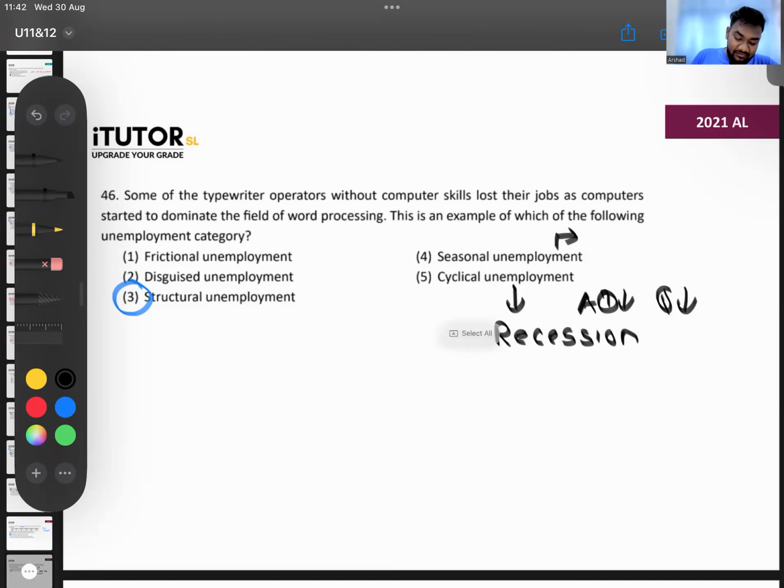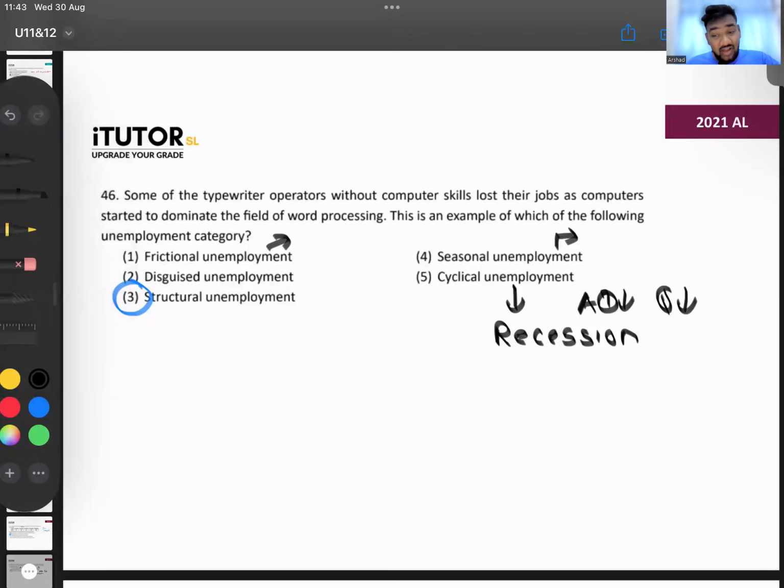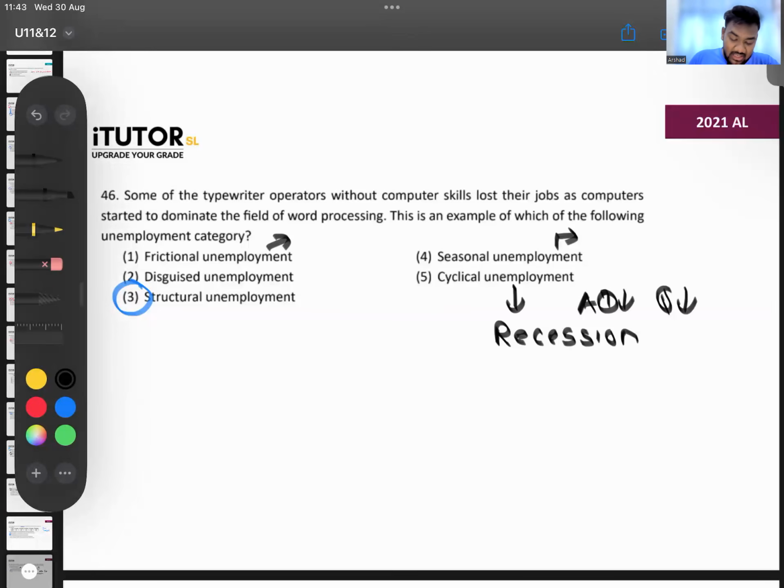Then what is frictional unemployment? Frictional unemployment is when people quit jobs and are looking for another job. Maybe they have moved into a different city and now they are finding another job. Maybe they didn't like this job. It's called frictional unemployment, when people quit their job to find a better job usually. And remember, having some frictional unemployment is a little bit good for a country because that means people are trying to do better, no?